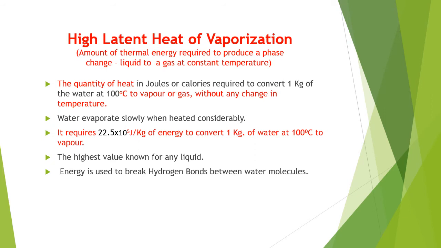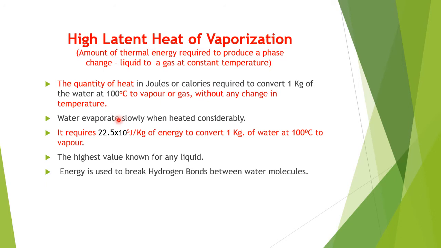The next is high latent heat of vaporization. What do we mean by the latent heat of vaporization? It is the hidden amount of thermal energy required to produce a phase change, that is, liquid to gas at constant temperature. So there is a phase change, where liquid is changed to gas. It is the quantity of heat in joules or calories required to convert 1 kg of water at its boiling point of 100 degrees Celsius to vapor or gas without any change in temperature.